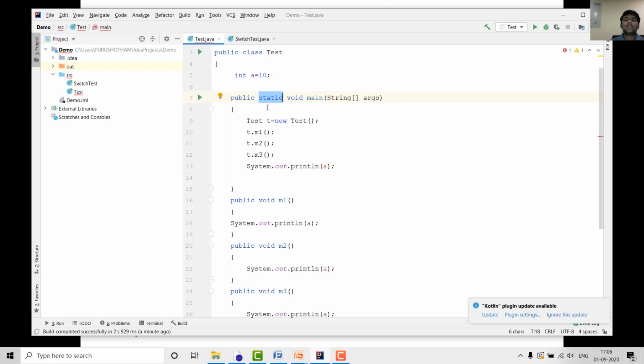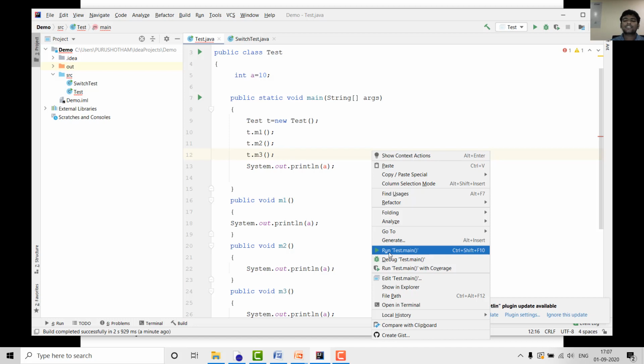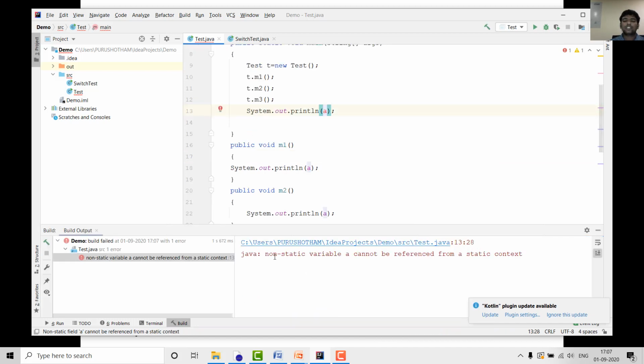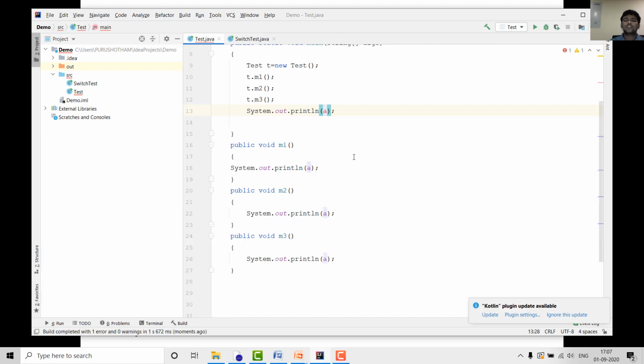If any name, any block, or any method is associated with the static keyword, then it becomes a static area. Now this is a static block or static method. Inside a static area, we cannot access instance variables directly. Here we are getting an error. The reason is we are accessing the instance variable inside a static area. See here: non-static variable cannot be referenced from static context. So it is not possible.